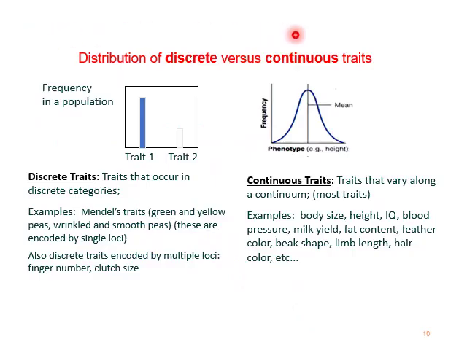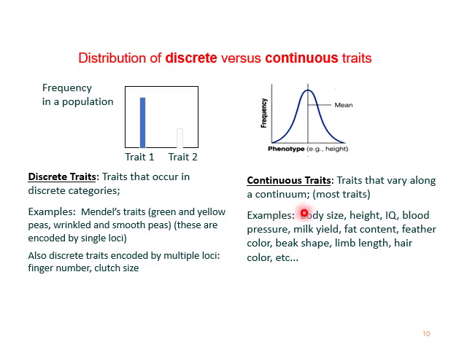Now, distribution of discrete versus continuous traits. Discrete traits are traits that occur in discrete categories. As you can see in this graph, the frequency in a population of, e.g., height, this is trait 1 and this is trait 2. Other examples include Mendel's traits, e.g., green and yellow peas, wrinkled and smooth peas. These are encoded by a single locus. Also, discrete traits can be encoded by multiple loci, e.g., finger number, clutch size.